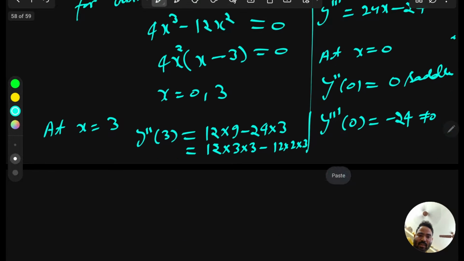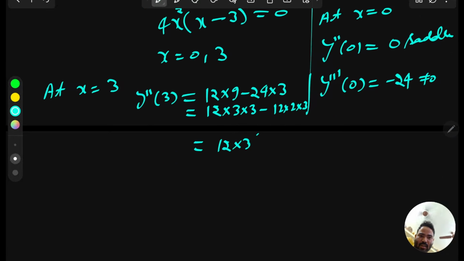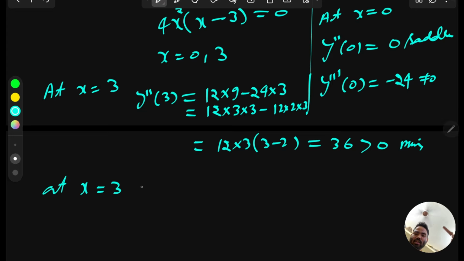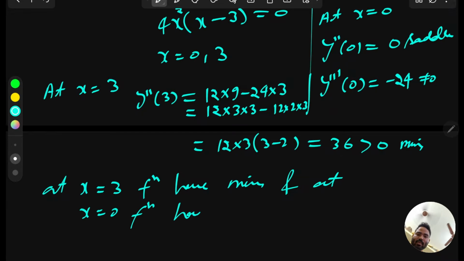So from here we can take common 12 into 3 and 3 minus 2. So this will give 36. So this is positive, greater than 0. Greater than 0 means minima. So at x equal to 3, function has minima, and at x equal to 0, function has a saddle point.